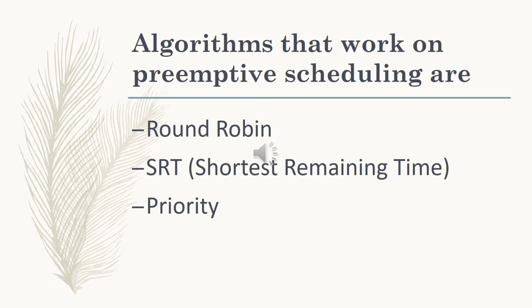So we can discuss the algorithms that work under preemptive scheduling. First one is round robin, second one is shortest remaining time, and third one is priority. Round robin scheduling means each process will be allocated a particular time for execution, and the transfer of execution will be done in a circular manner.